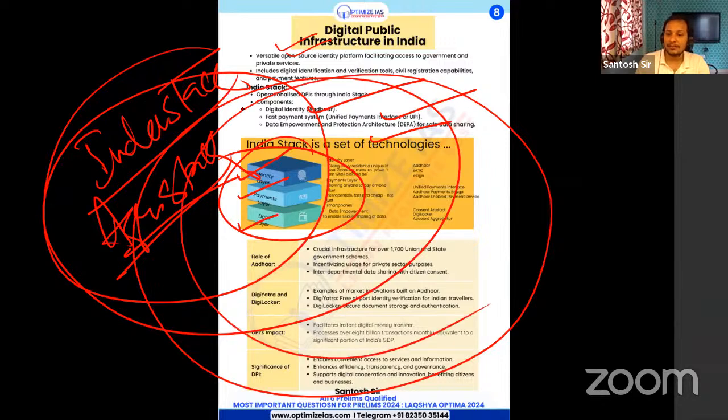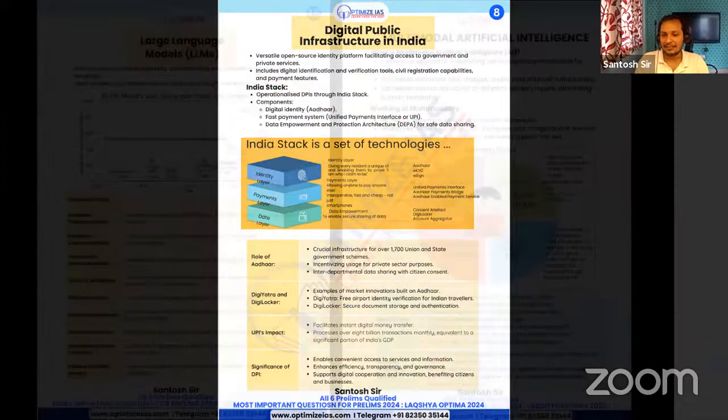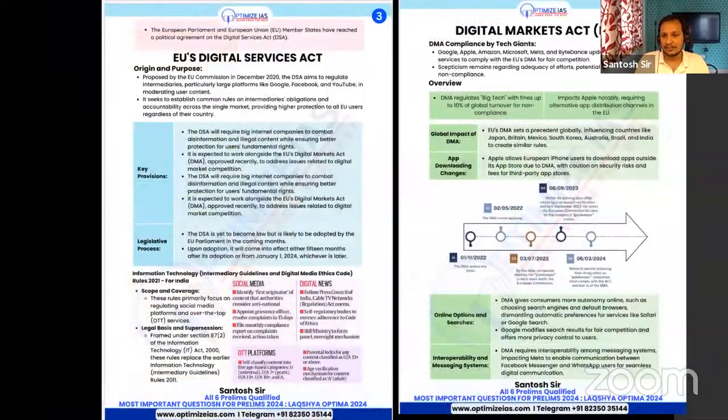So go through this: Aadhaar, eKYC, e-signature, digital locker, Aadhaar enabled payment. UPSC has been asking questions on this theme. Already UPSC has asked a question on this theme. Again, this year, there is a very, very high probability that they may ask a question on this.